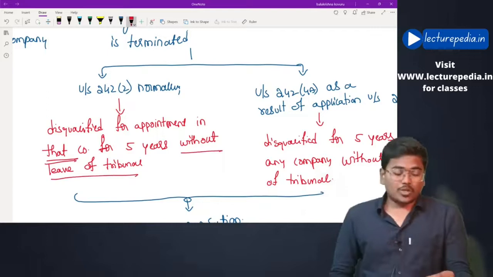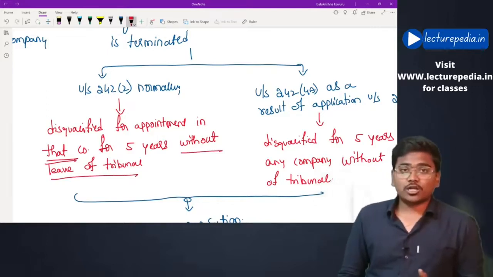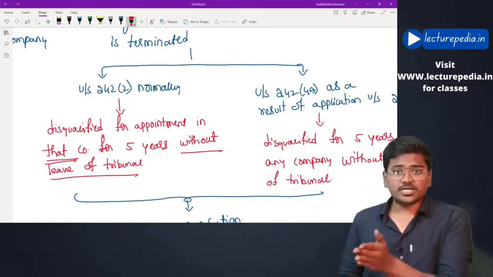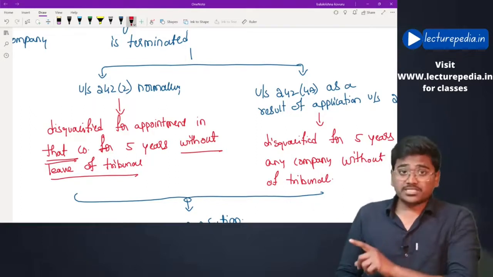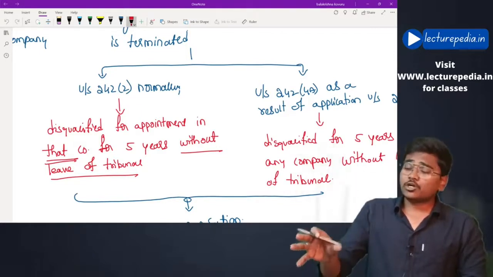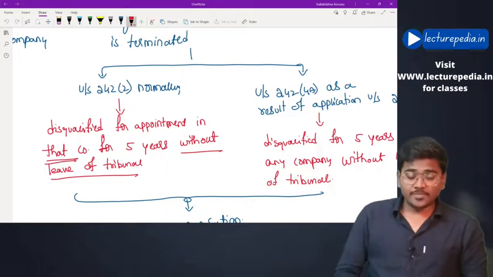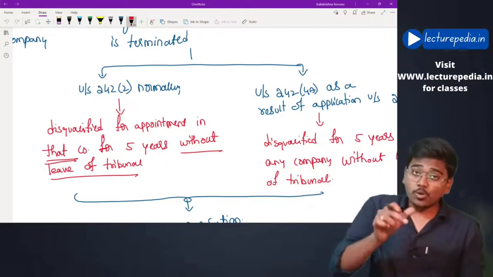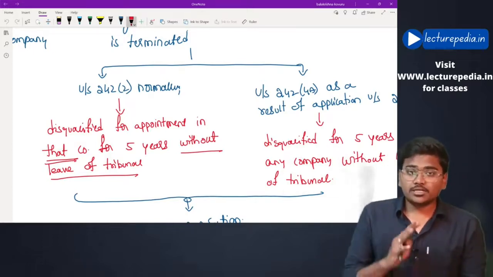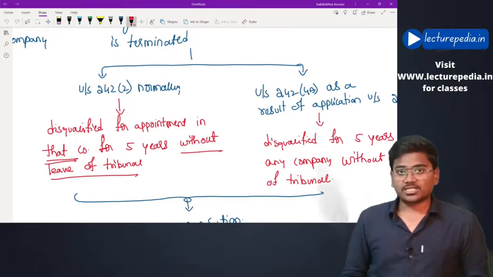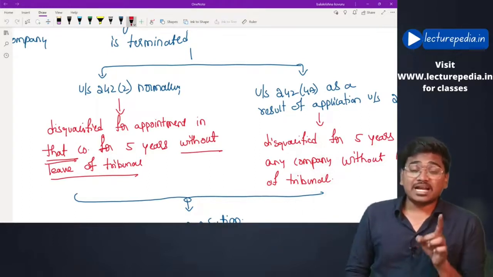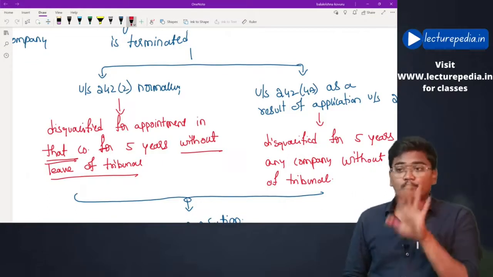Once the tribunal has passed an order terminating the agreement with those people, that is manager, managing director and director, those persons cannot be appointed as manager, managing director or director of the same company for a period of 5 years. However, by taking prior permission of the tribunal, you can appoint them during this 5 years. Hope that is clear. That is the situation if their agreement is terminated under section 242 subsection 2.